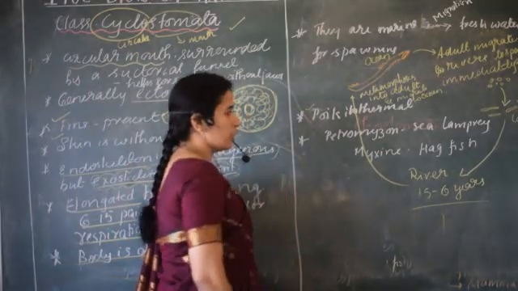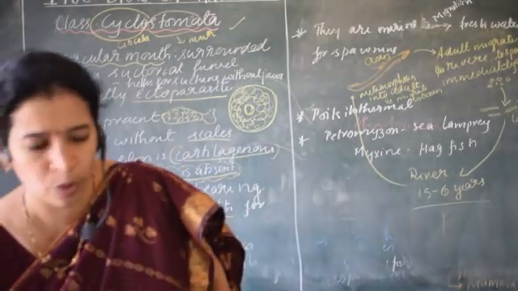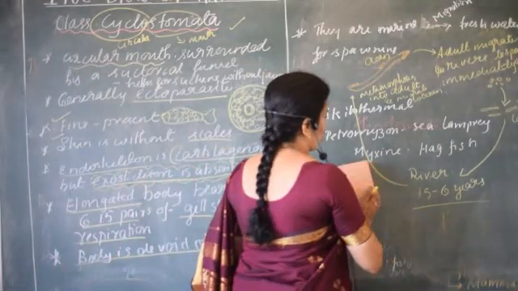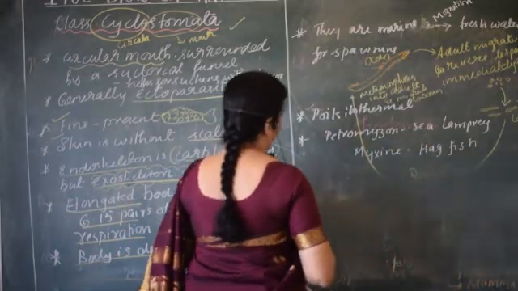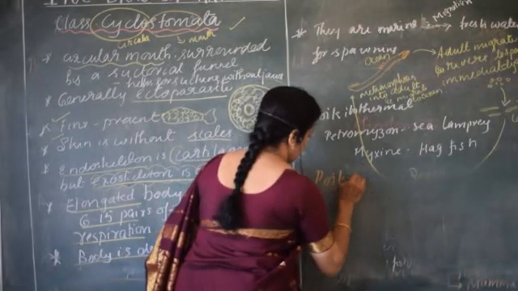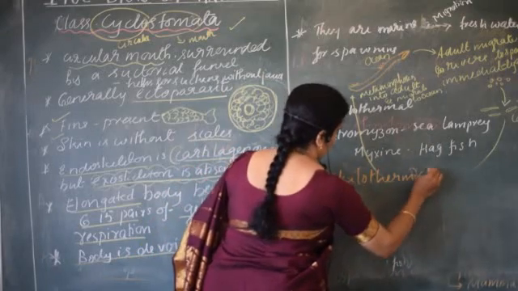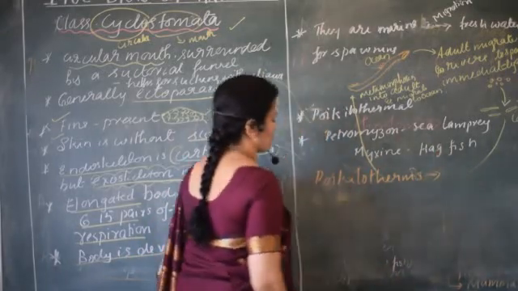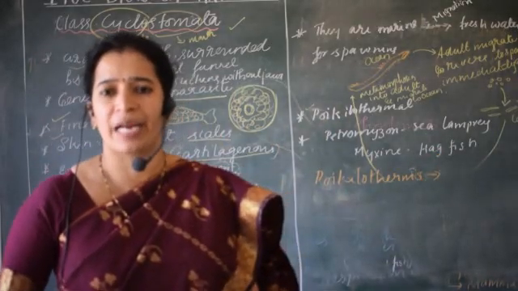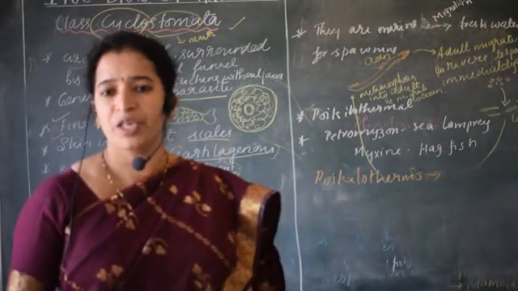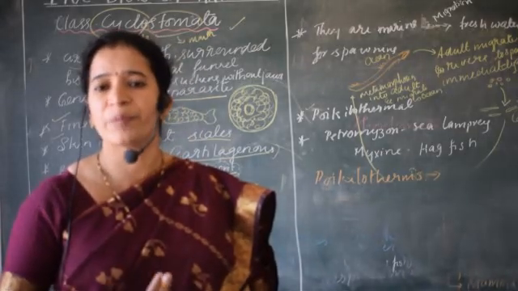They are poikilotherms. Here I want to tell you the difference between poikilothermic and homeothermic animals. Poikilotherms means the animal which keeps changing its body temperature according to the ambient environment, the immediate environment; the temperature keeps on changing and won't be constant.